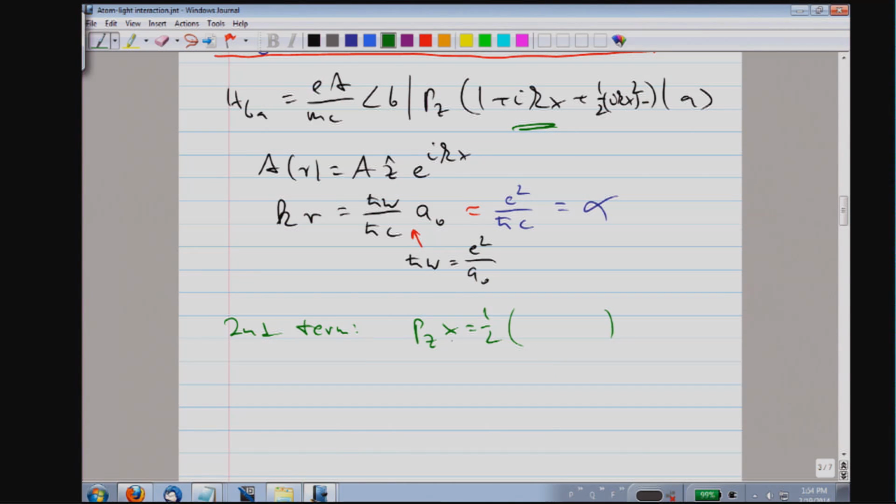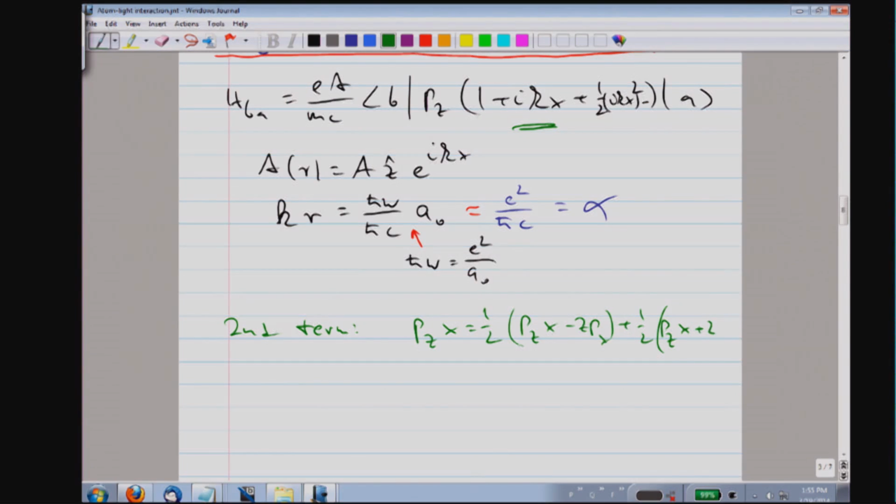This is PZX. So let me subtract ZPX. But then, of course, I have to add it back. So now we have two terms. One has a minus sign, one has a plus sign.